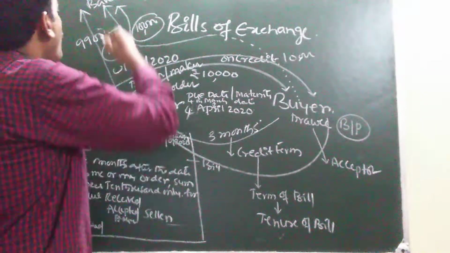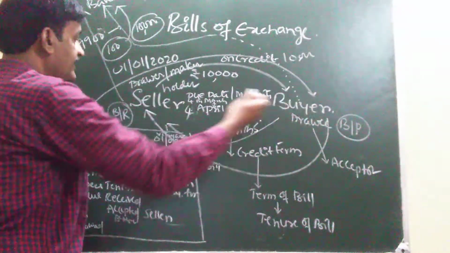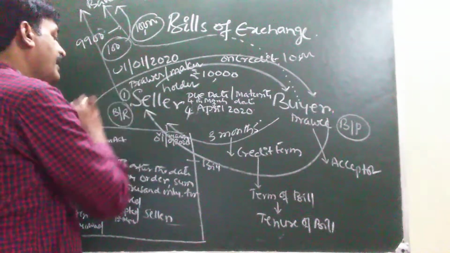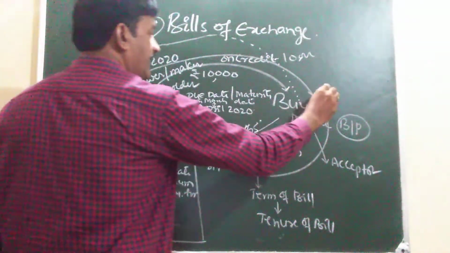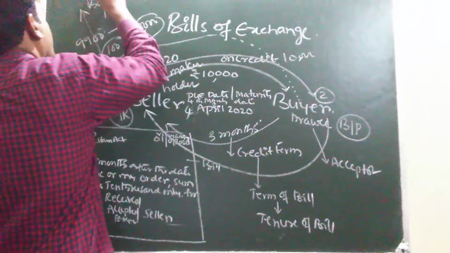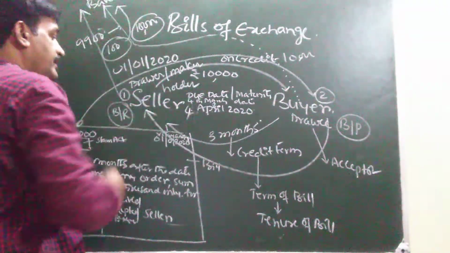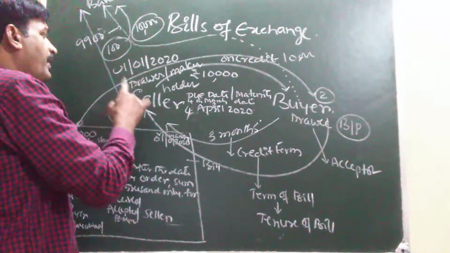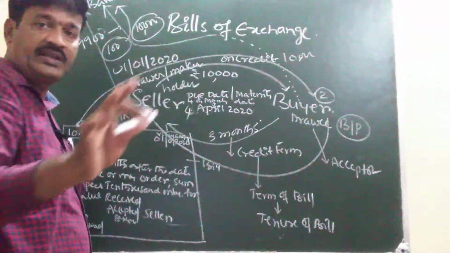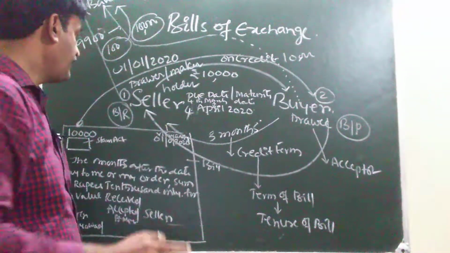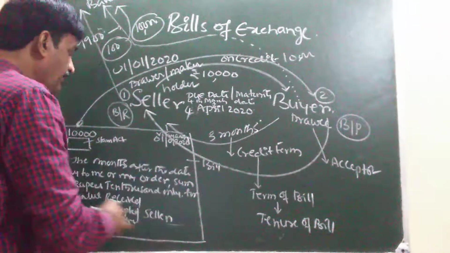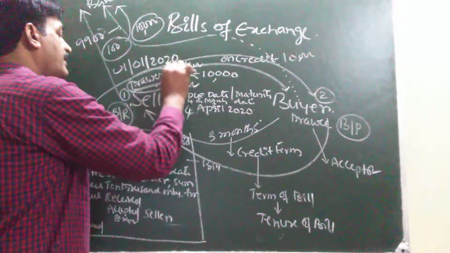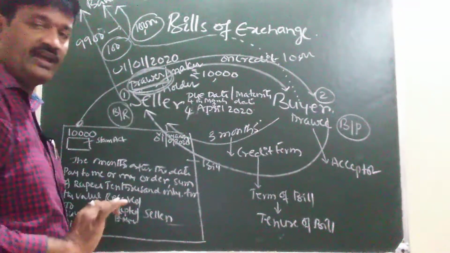So in this sale of bill example, how many parties are created? 3 parties are created. Number 1 is the seller, number 2 is the buyer, number 3 is the banker. Now, drawer, drawee and payee, how many parties are there? 3 parties are there. Now, the seller draws a bill, so the seller is called the drawer of the bill.